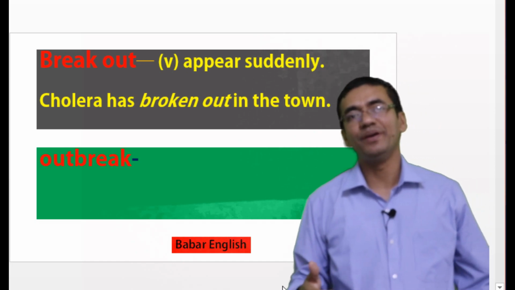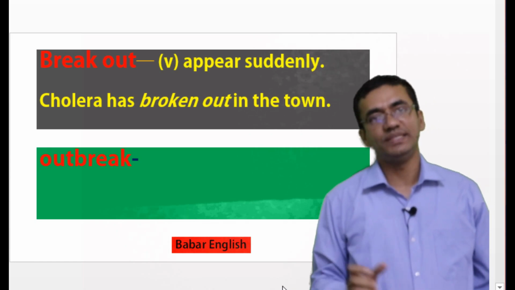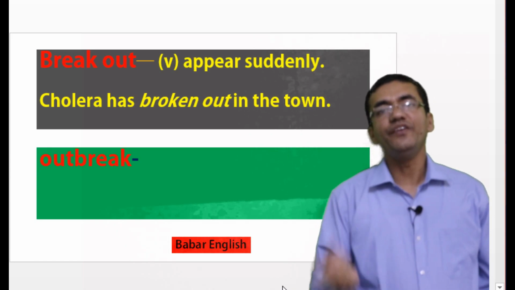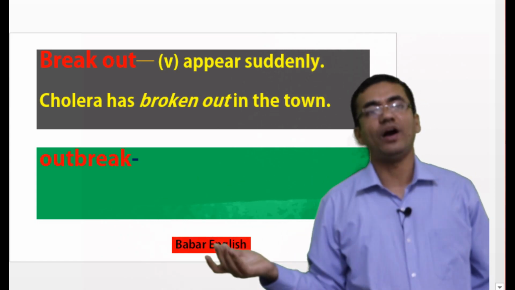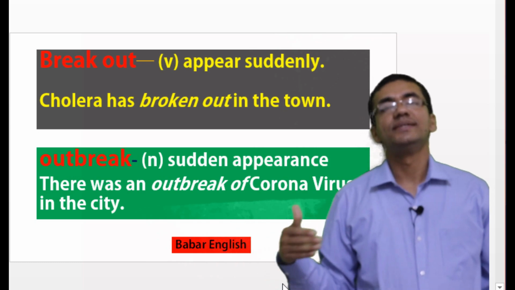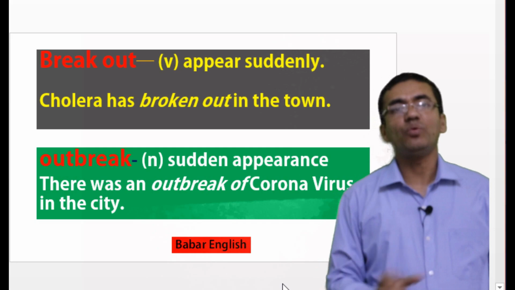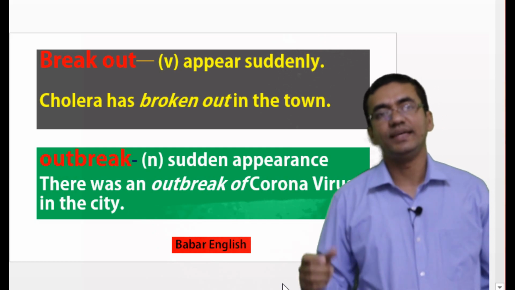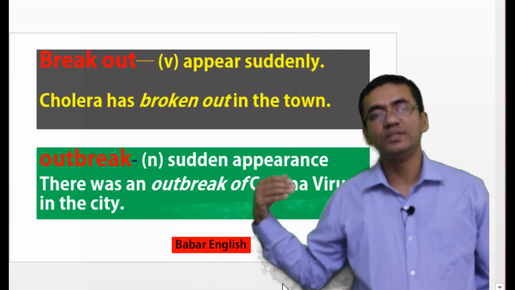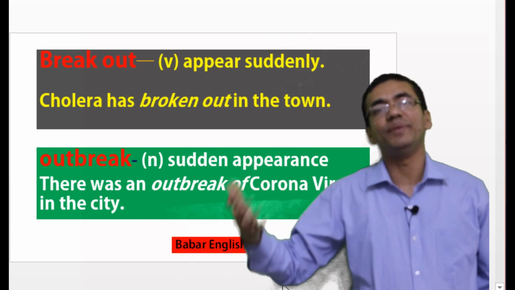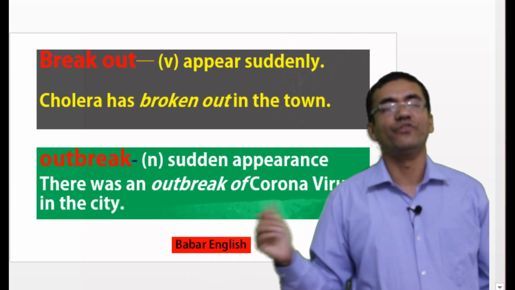Breakout means appear suddenly. Suppose we can say cholera has broken out in the town. If we invert this word, it will become outbreak. So what is the meaning of outbreak? Outbreak means sudden appearance. We can put it in a sentence like, there was an outbreak of coronavirus in the city. So here we have seen that if we invert the words, there are some words which still make sense. And it is one of the easiest ways of improving vocabulary.